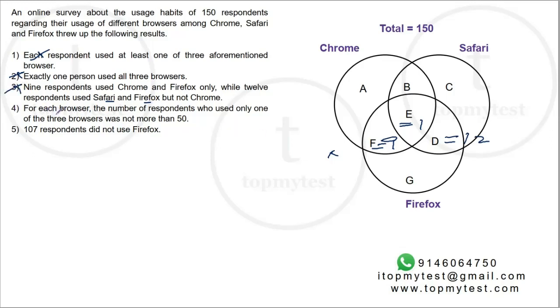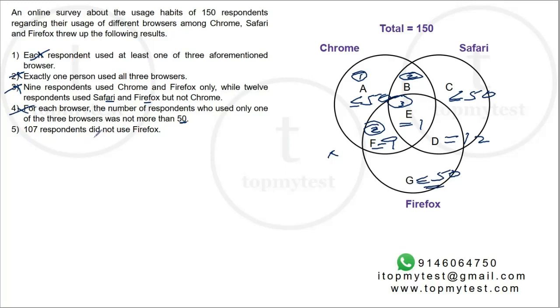The fourth statement says, for each browser, the number of respondents who used only one of the 3 browsers was not more than 50. So let's try this. For Chrome, the number of respondents who use only one browser is at most 50. Inside Chrome, region A, they use 1 browser. Region B, they use 2 browsers. Region E, they use 3 browsers. Region F, they use 2 browsers, right? So the number of people in that one-browser region should be not more than 50. So A should be less than or equal to 50. Similarly, C should be less than or equal to 50. G should be less than or equal to 50. Okay, so that is also done.